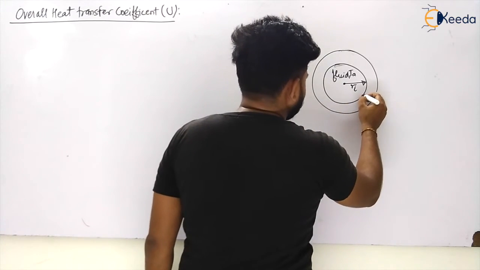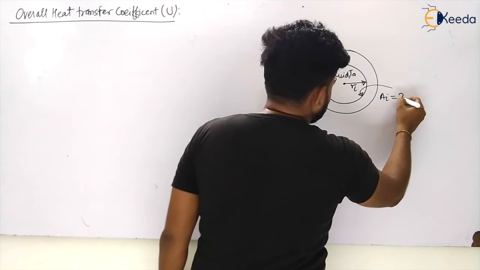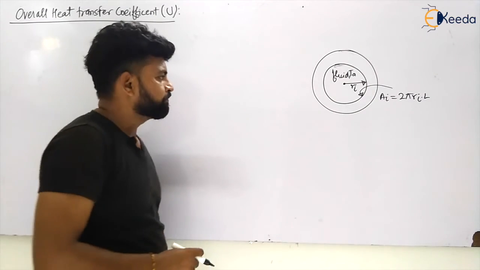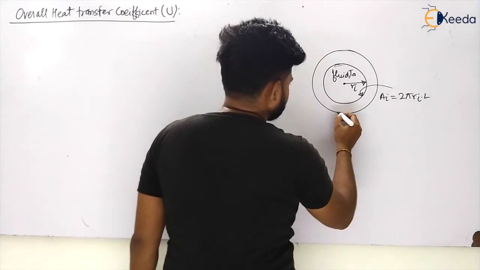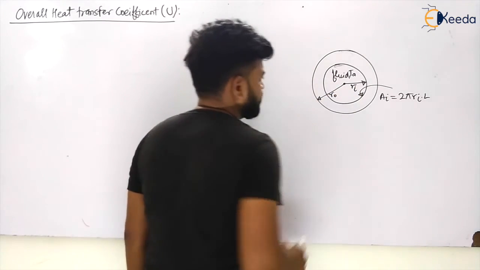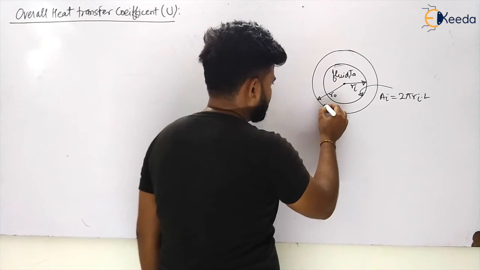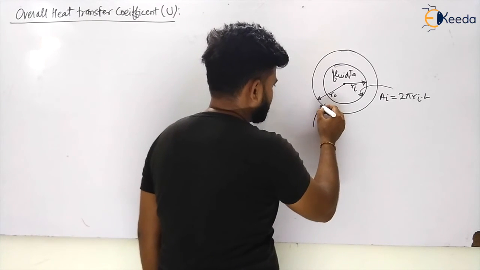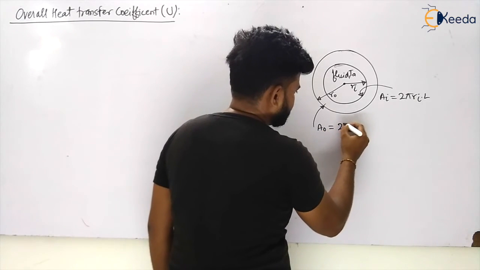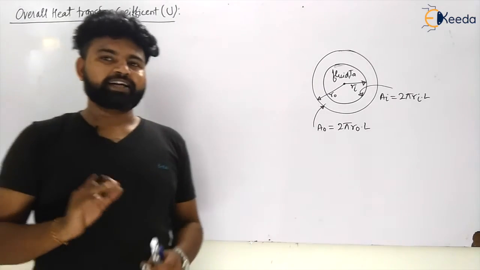So what will be the inside area, my dear students? The inside area will be given by AI is equal to 2 pi RI L. Yes or no? Okay. And can I have the outside area? Yes. Let us say this is your outside radius R0. You will be having these kind of concepts in GATE. So this outside area will be given by A0 is equal to 2 pi R0 L. So I know the inside and outside area now.